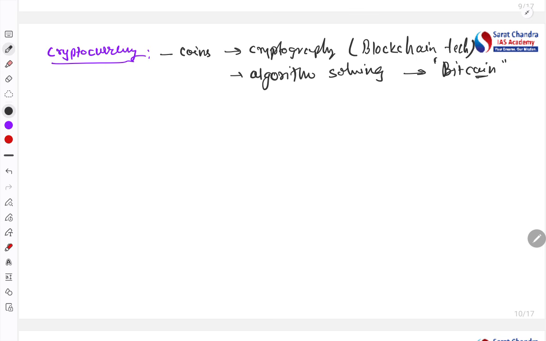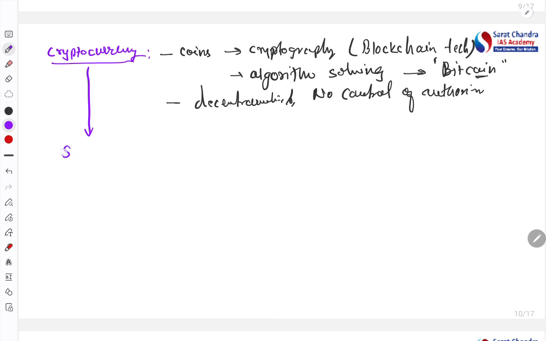So that way cryptocurrencies are generated. The feature of this currency is that it is highly decentralized, and authorities cannot control it. That is the major issue here. Even terrorists can carry out transactions over it, and an organization like the RBI cannot control it. That is the major problem with cryptocurrency. The alternative to cryptocurrency came in the form of the stablecoin.